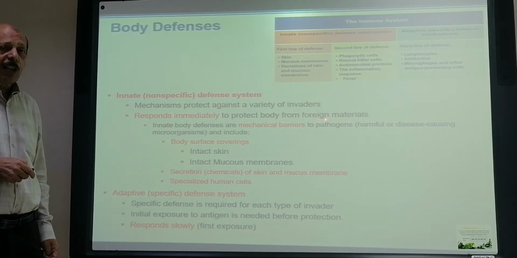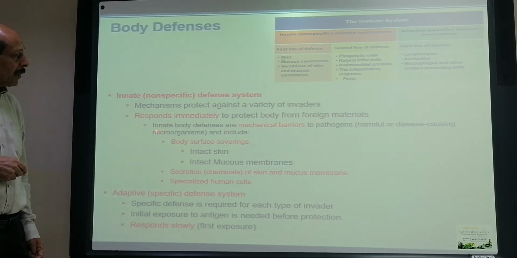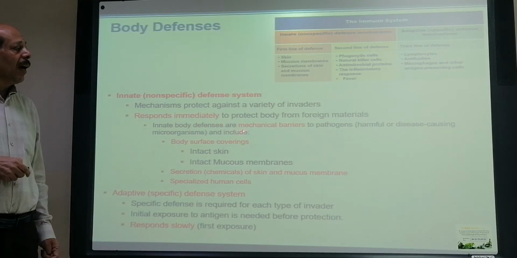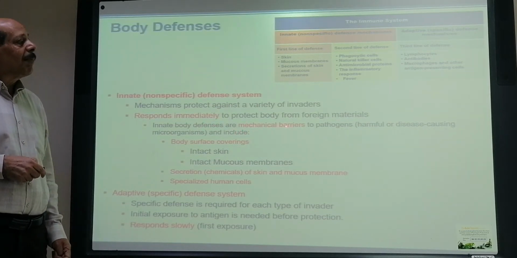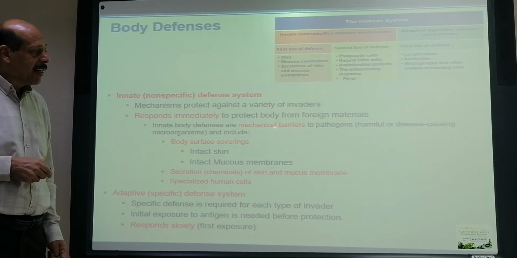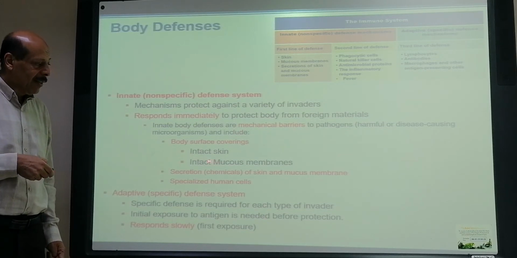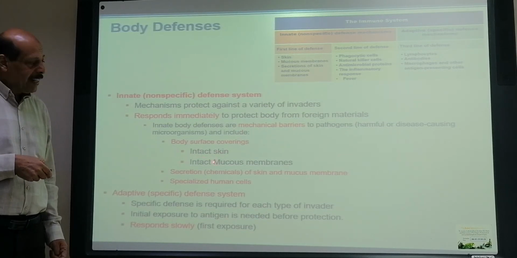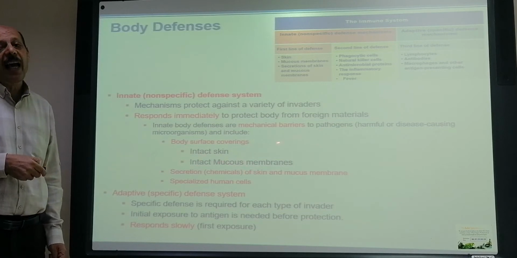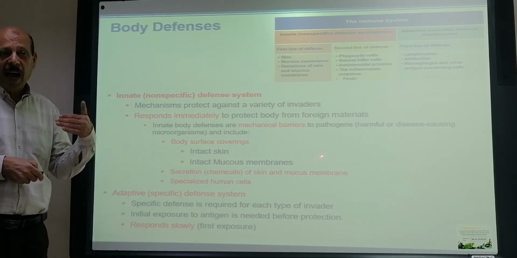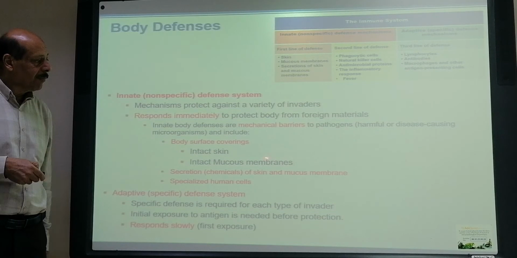The innate body defenses are mechanical barriers. Mechanical barriers like what? Like the skin and mucous membrane and their secretions. So they are acting as a barrier